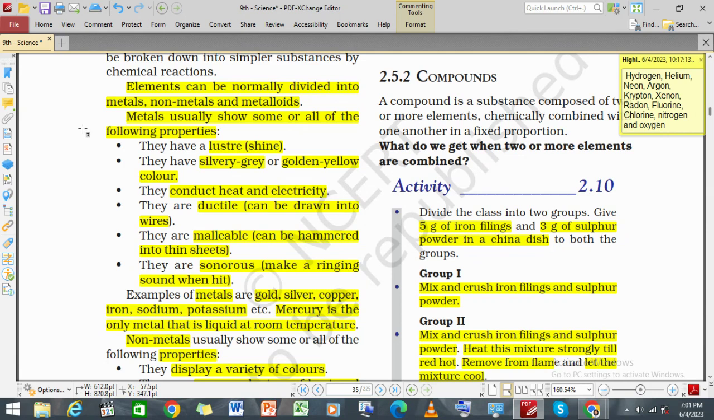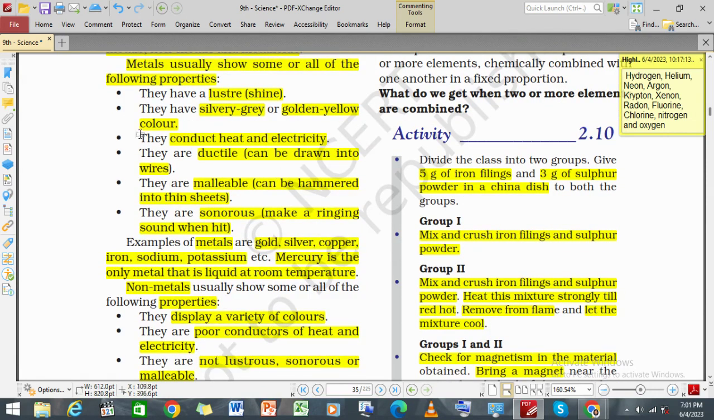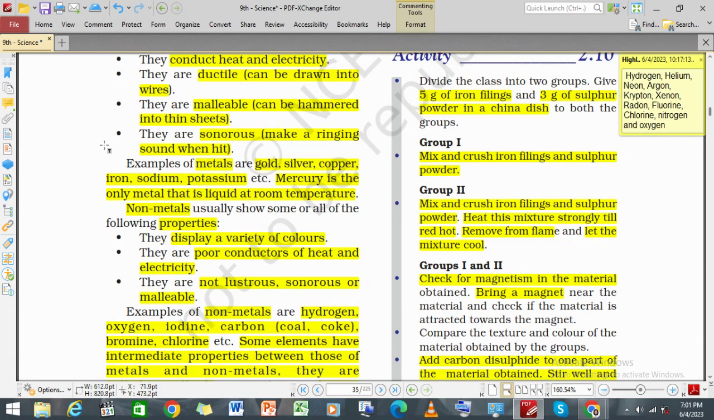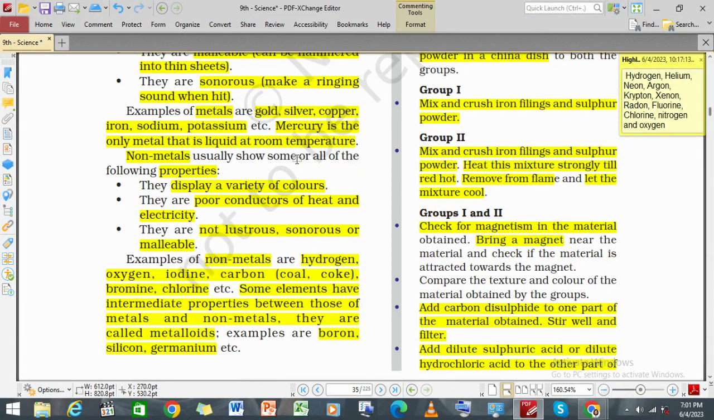Now the metals usually show the following properties. Metals are lustrous, they shine, they are usually silver-gray or golden yellow in color, and they conduct heat and electricity. They are ductile in nature, that means they can be drawn into wire. They are malleable, that is, they can be hammered into thin sheets, and they are sonorous in nature. They make a ringing sound when they are hit. Gold, silver, copper, iron, sodium, potassium are some examples of metals. Mercury is the only metal which is liquid at room temperature.